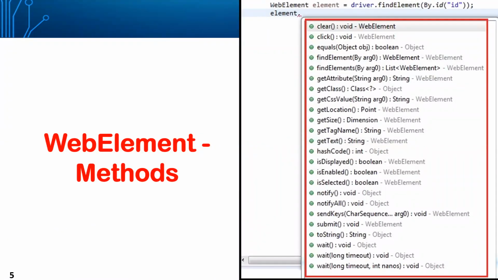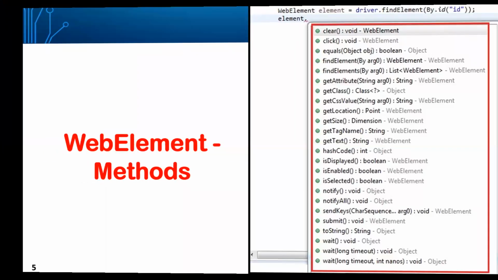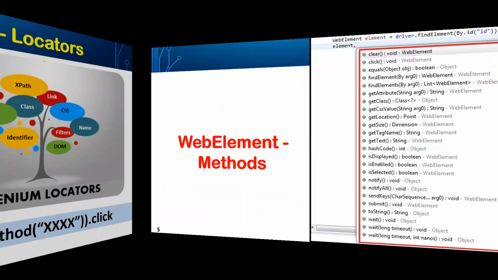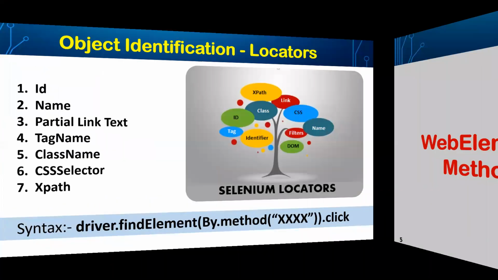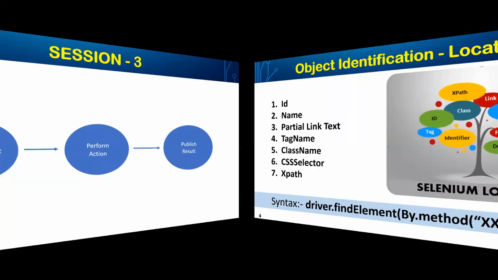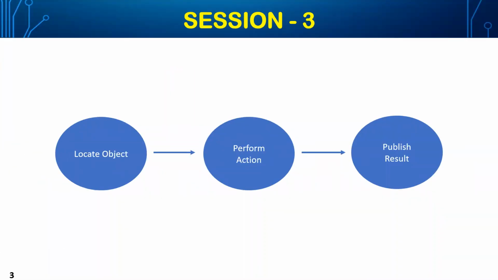See, web element methods, as I gave you a clear picture before we start, are meant to perform some actions. WebElement provides a huge list of methods to perform actions on the target object.